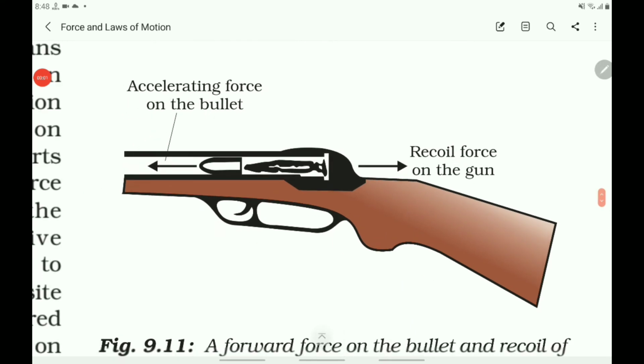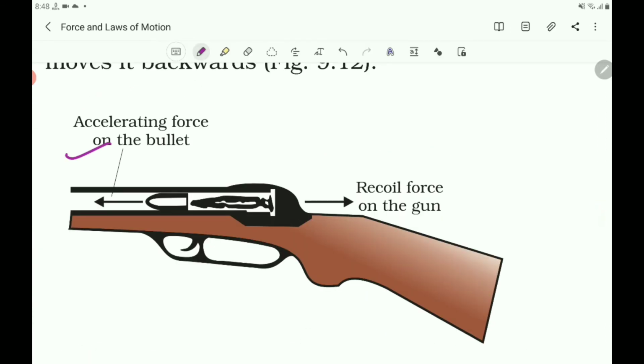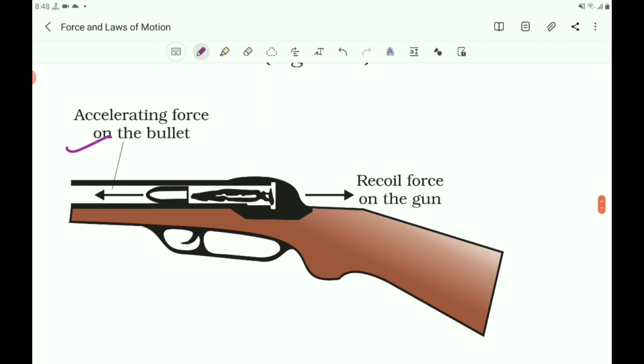Let us consider one more situation. When a gun is fired, it exerts a forward force on the bullet. The bullet exerts an equal and opposite reaction force on the gun.